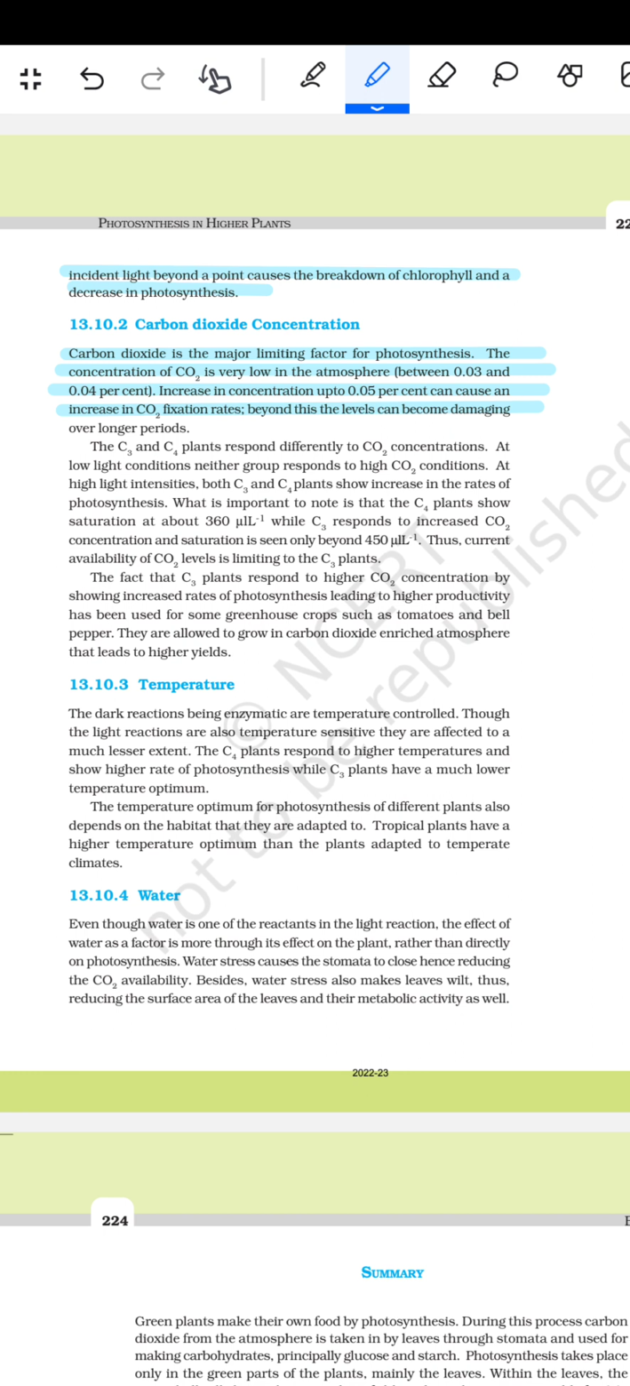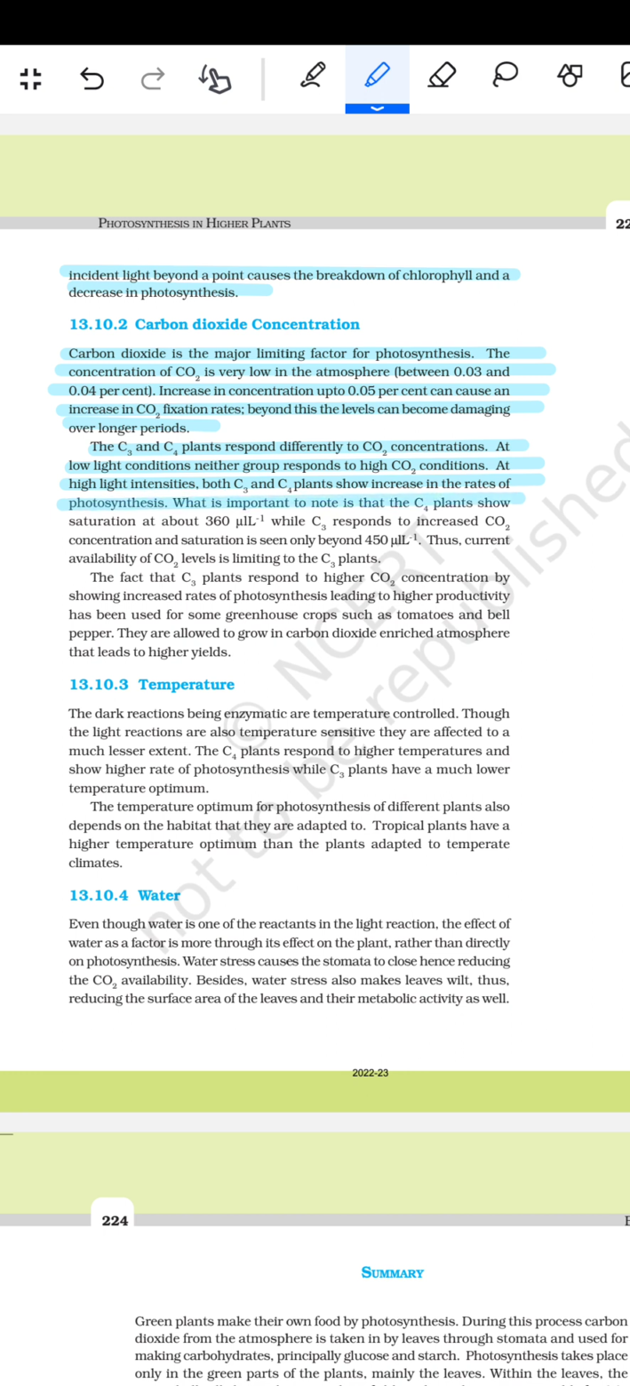Beyond this level can become damaging over longer periods. The C3 and C4 plants respond differently to CO2 concentration. At low light intensity, neither group responds to the high CO2 condition. At high light intensity, both C3 and C4 plants show an increase in the rate of photosynthesis.